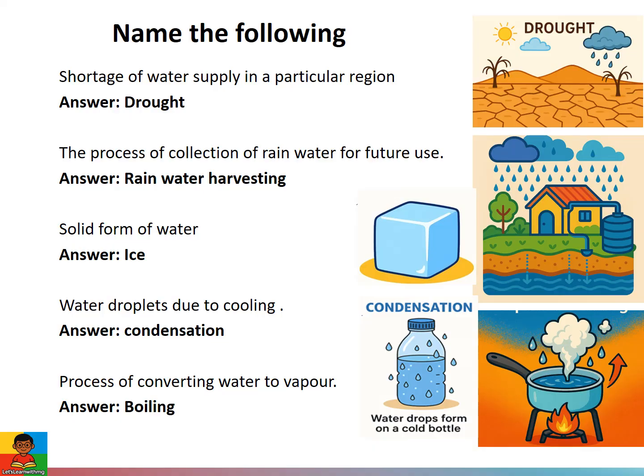Name the following. Shortage of water supply in a particular region is called drought. The process of collection of rainwater for future use is rainwater harvesting. Solid form of water is ice. Water droplets due to cooling is called condensation. Process of converting water to vapor is called boiling.